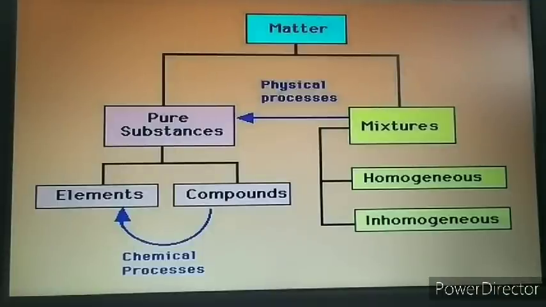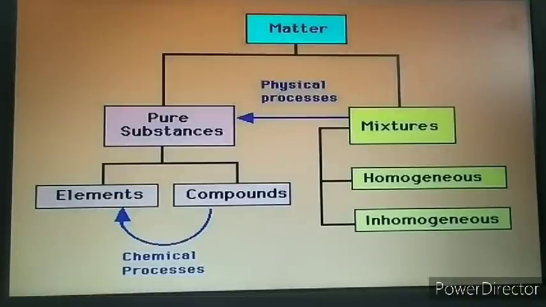Those substances which are made up of one kind of particles are considered pure substances, whereas mixtures are those substances which are composed of different particles, or you can say different substances are mixed together, and they form the mixture.